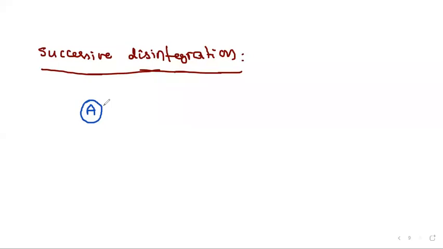Definitely it will disintegrate and convert into another type of element, by emitting alpha, beta or gamma radiation, into some other nuclei B. Of course, this is radioactive. And if this one is also radioactive, what will happen? This will again disintegrate to get more stability, so that it will convert into another stable element. Let me call it C.